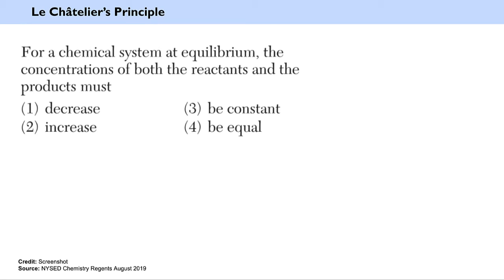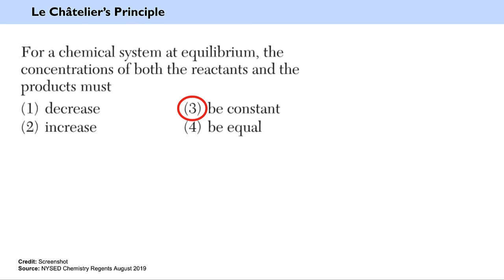Now you might be tempted to say equal, equilibrium, but remember, the concentrations of the reactants and the products do not need to be equal to each other. What does need to be equal is the rate of formation of the reactants and the products. In other words, the rate of the forward and reverse reactions. This actually means that the concentration of both the reactants and the products must be constant, but they do not necessarily have to be equal at equilibrium. Think about how the water cups did not have to have the same amount of water in each cup to be at equilibrium.